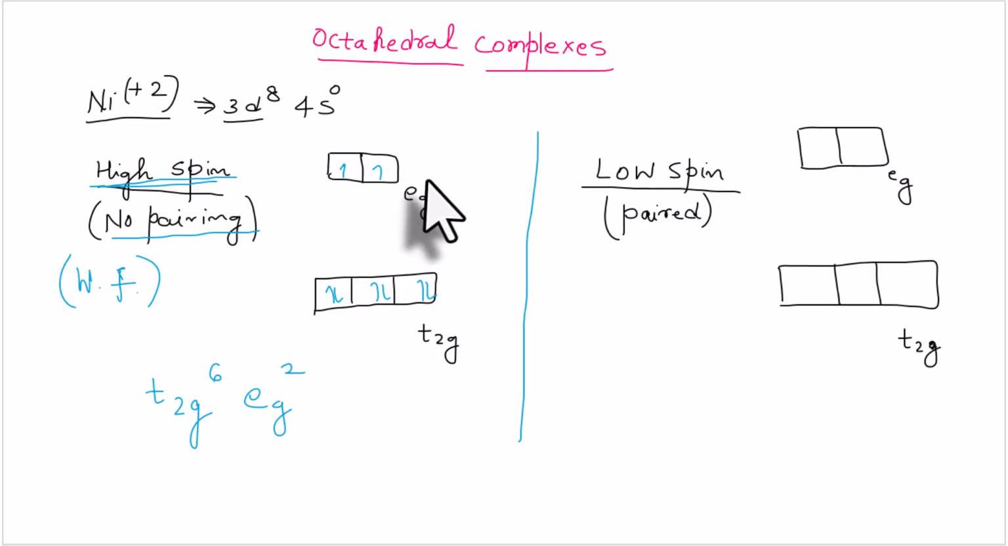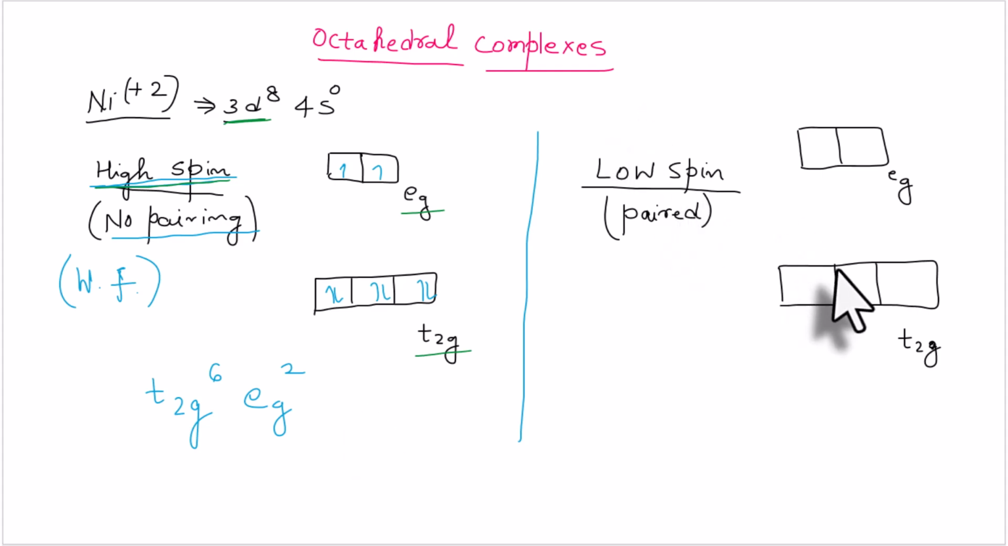And also you can see here that t2g is symmetrically filled, 3 orbitals, 6 electrons. Eg is also symmetrically filled, 2 orbitals, 2 electrons. So none of these t2g or eg orbitals are unsymmetrically filled. That means this d8 configuration in the high spin will not show any Jahn-Teller distortion. Now let us see what happens in the low spin configuration.